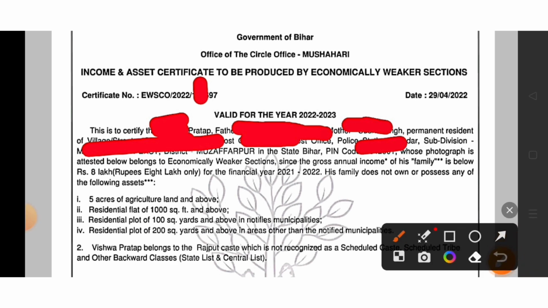Now see one more thing, valid year and financial year. Here two years are written. In the valid year it is written 2022 to 2023, and in the financial year it is written 2021 to 2022. So there must be a gap of at least 1 year, at most a gap of 1 year only. In the valid year it is 2022 to 2023, and in the financial year 2021 to 2022.